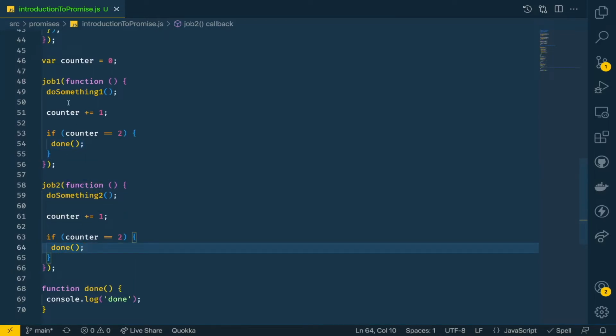Let's say first job 1 gets finished, counter will be 1. Then job 2 will be called, and it will increment the counter, and the counter is 2, then we are calling done. And maybe job 2 finishes up first, then job 1 finishes up, then we'll end up here, and anyhow we will be calling done. But just look at it, there is a repetition and it's very unmanageable.